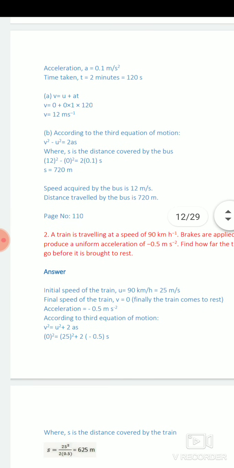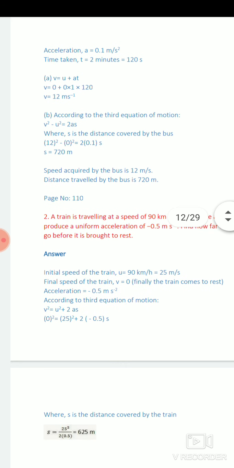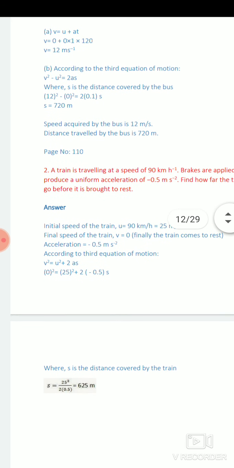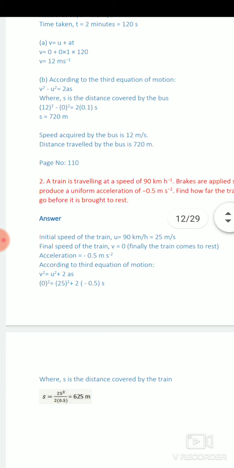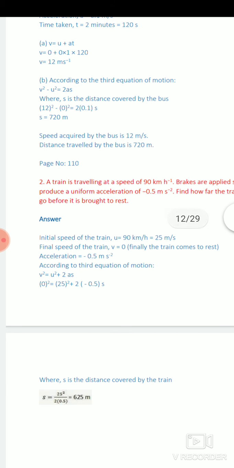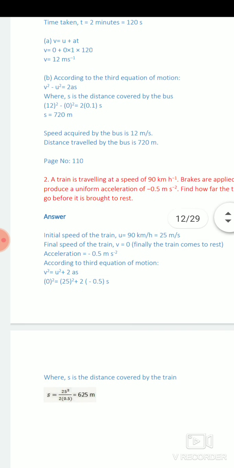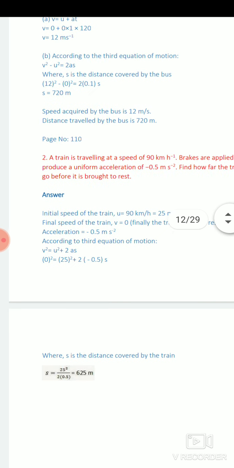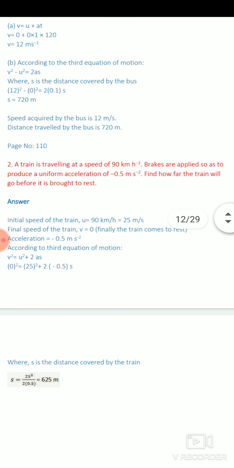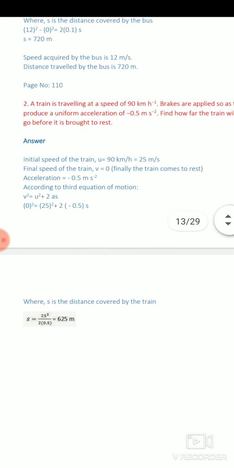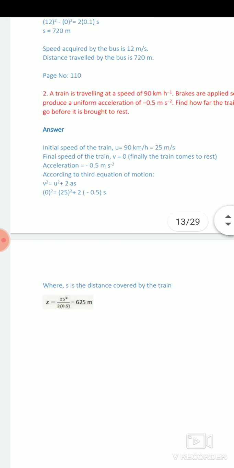To calculate final velocity, according to the first equation of motion, v is equal to u plus at, we can easily calculate this. And to calculate distance traveled, we use the third equation. So we can easily calculate with the help of the third equation.